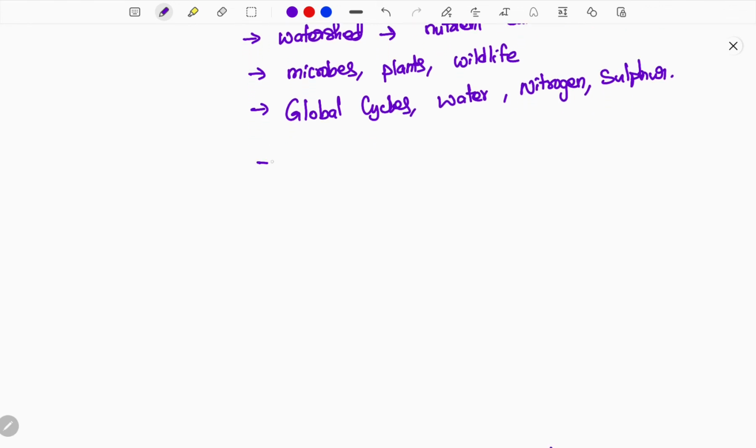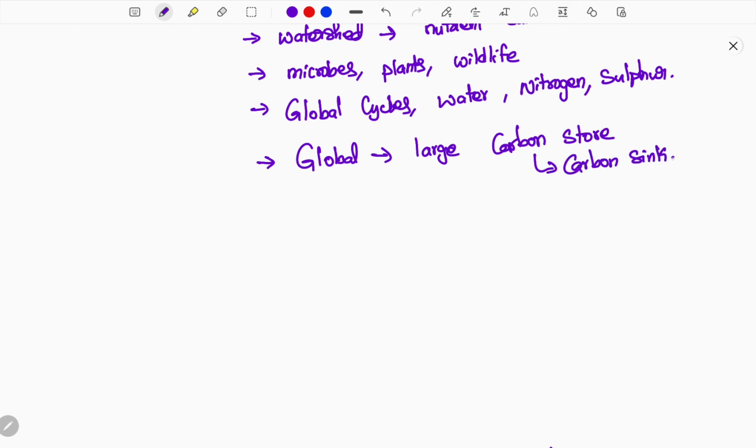Wetlands will also be globally important for large carbon storage. They store more carbon, so they can act as a carbon sink. They also have more vegetation, which directly and indirectly consumes more carbon dioxide and provides the oxygen required for human living.